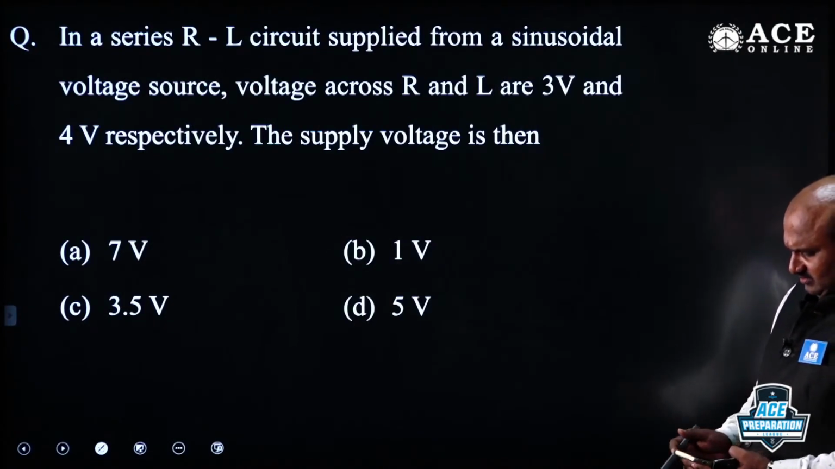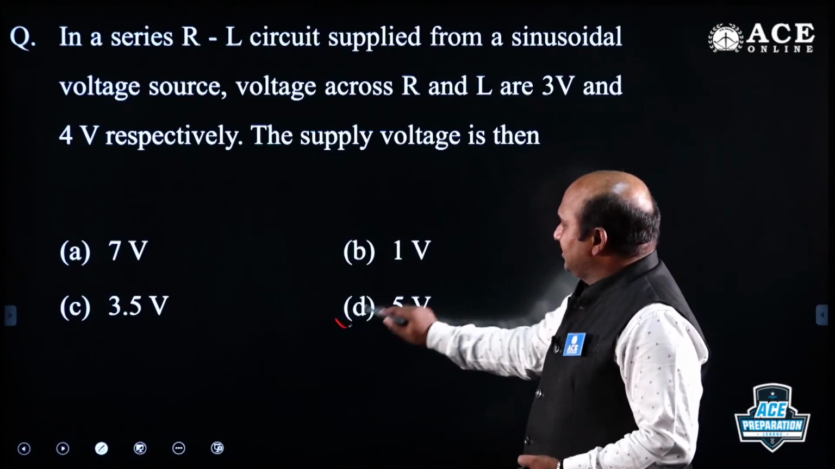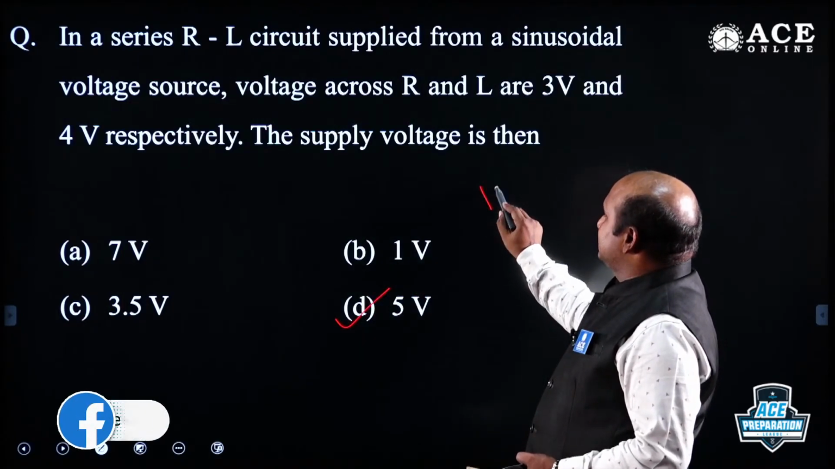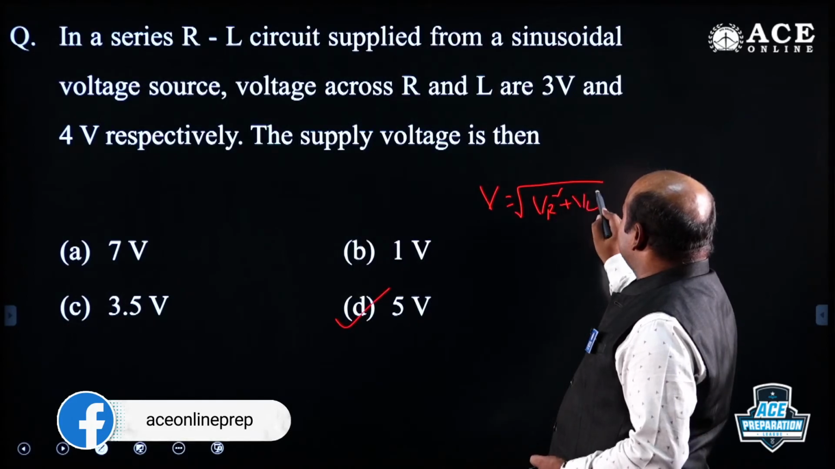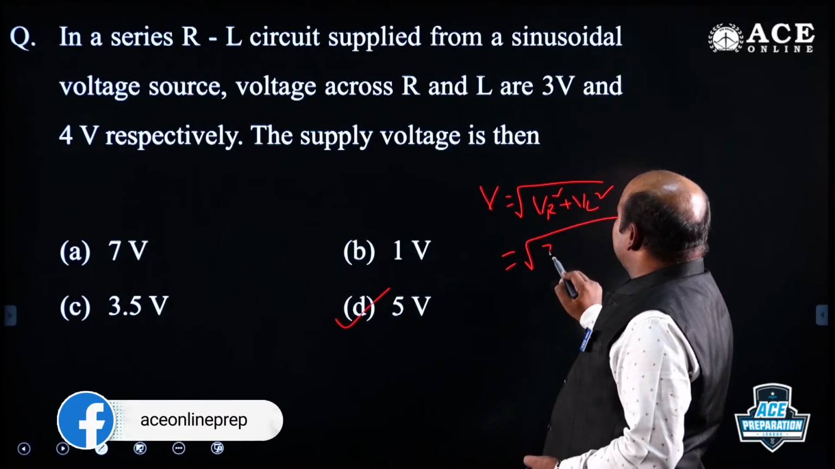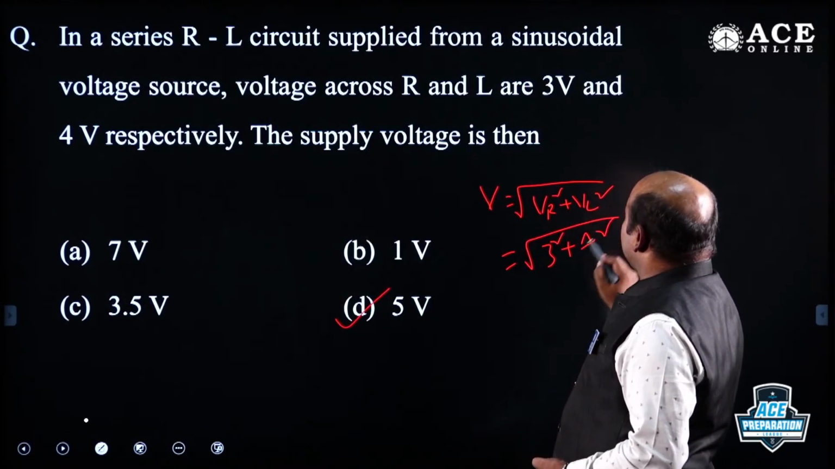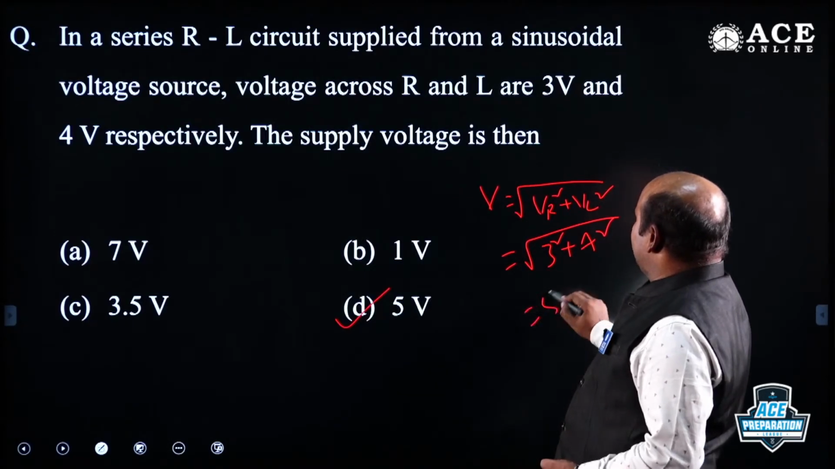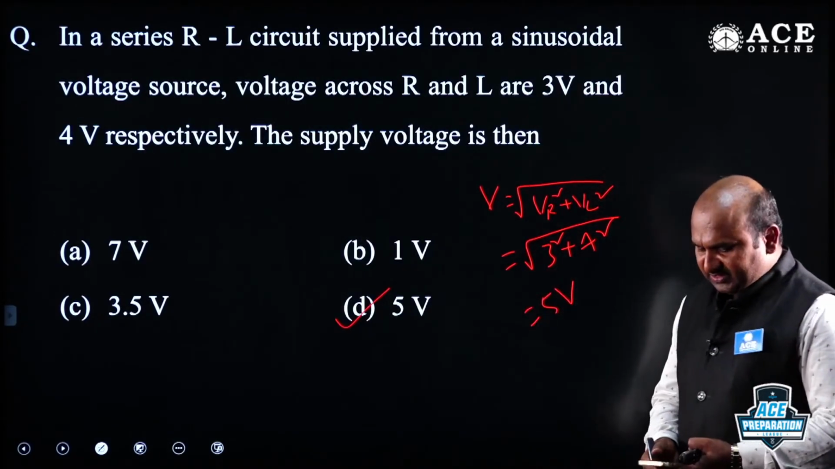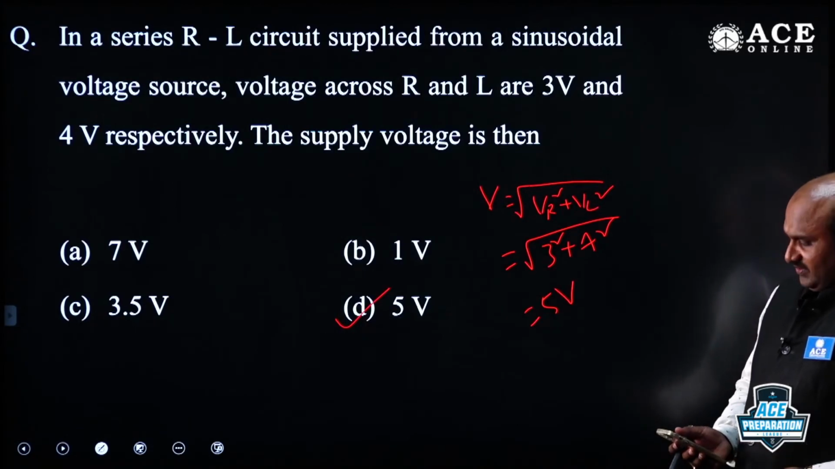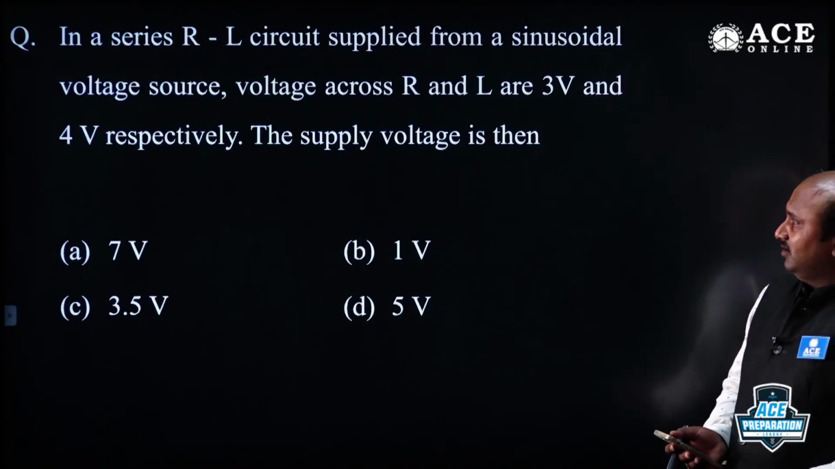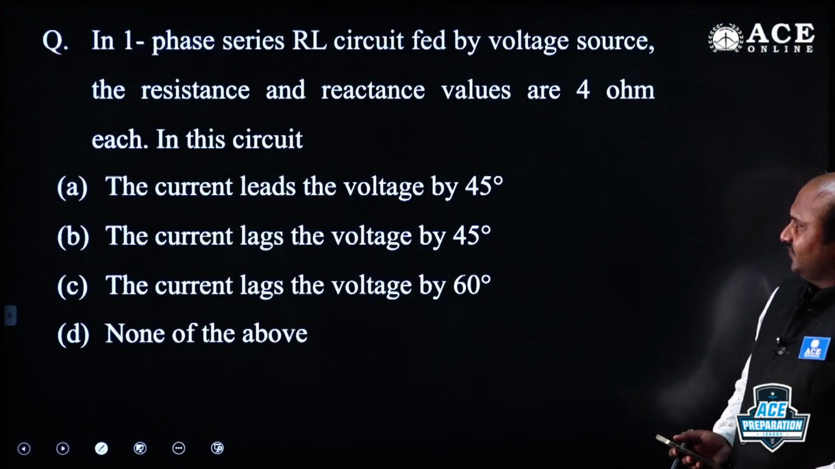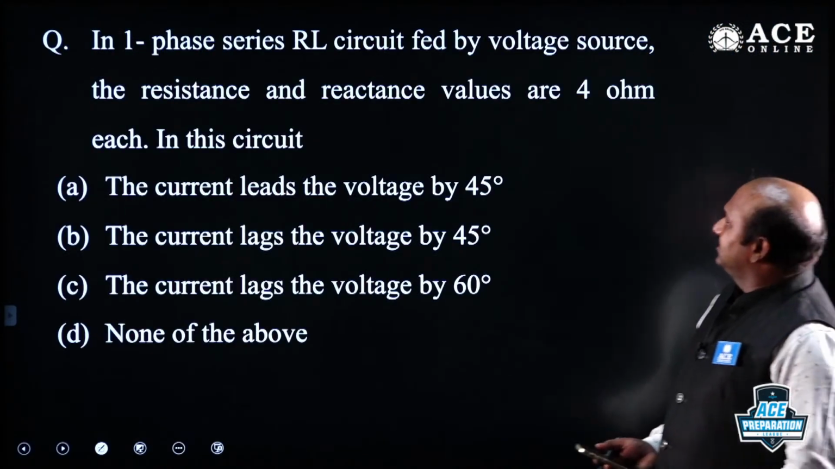This you can say, D. V is equal to under root VR square plus VL square. These are all previous year questions. 3 square plus 4 square. It's very simple, everybody can say. Whatever the discussion we made, with that you can say. I need not go for more discussion for this one, right? This you can say.